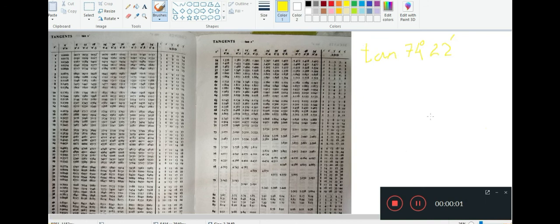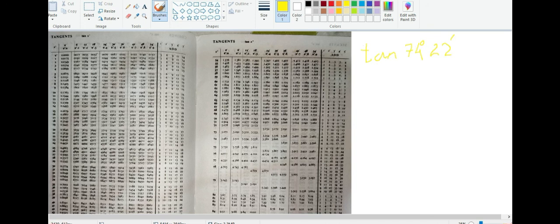Now let us take the value of tan. Now tan 74 degree and 22 minute. Now as you can see on the left hand side, I have taken the tan table, all 0 to 90. You can see on the left hand side you have half of the angles, and then the remaining half of the angles, from 54 onwards, you will find on the right side of the table. So it may not be very clearly visible there.